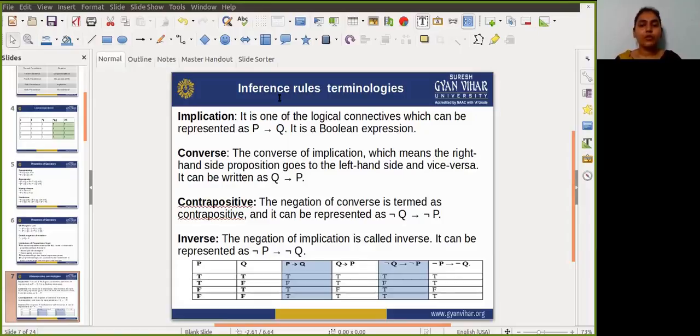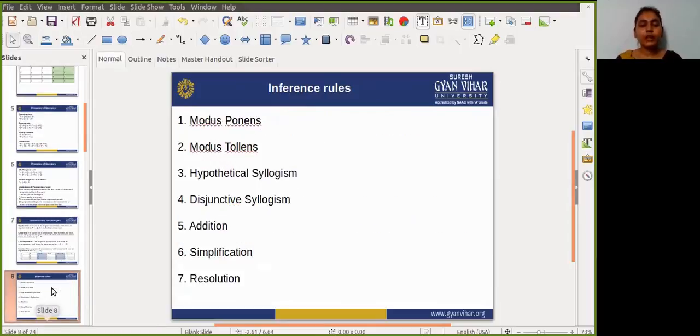There are so many rules of inference. So let's understand how many types of rules of inference are present. These are the types of rules of inference.